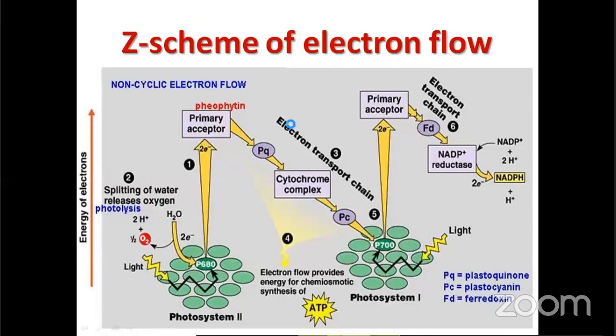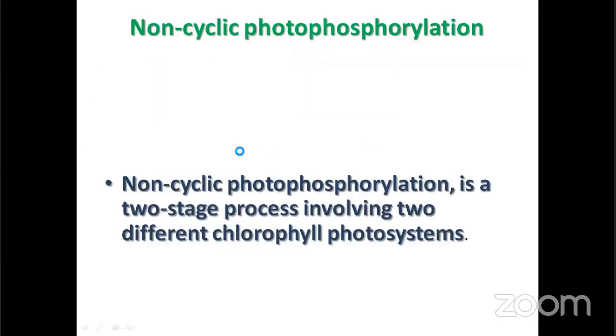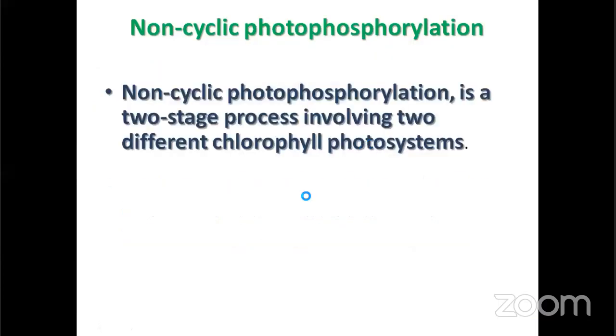So NADPH is prepared now. Now non-cyclic photophosphorylation, you have notes here once again for repetition. Non-cyclic photophosphorylation is a two-stage process involving two different chlorophyll photosystems, both present on the thylakoid membrane. First, when electrons are moved from photosystem 2, the electron deficiency is there.